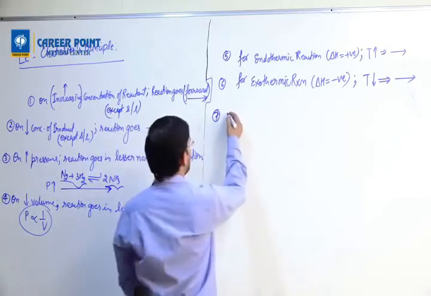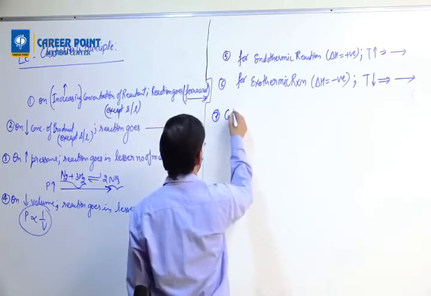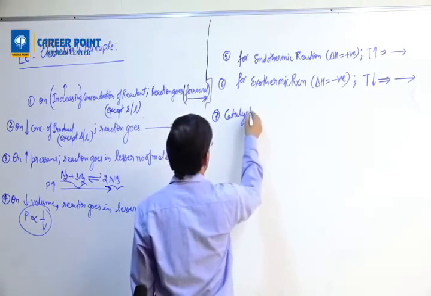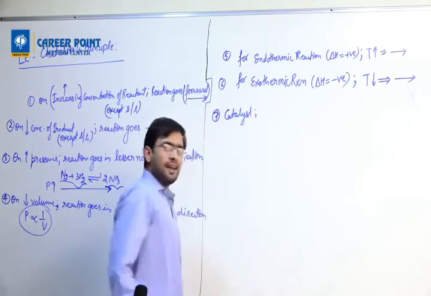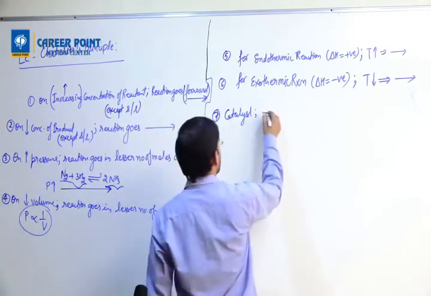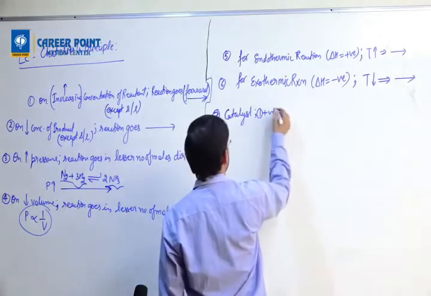Now we will talk about catalyst. Now the catalyst does what? There are two types of catalyst.